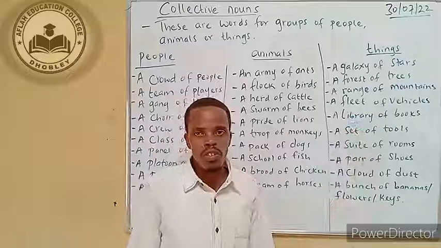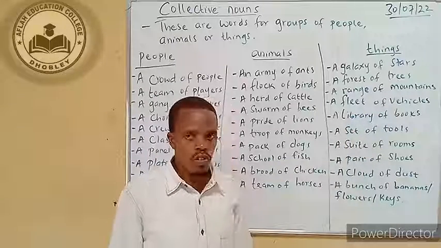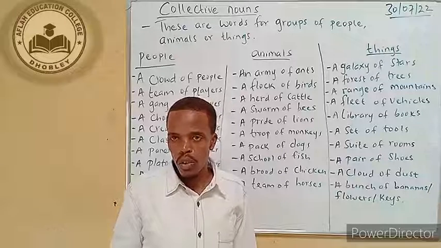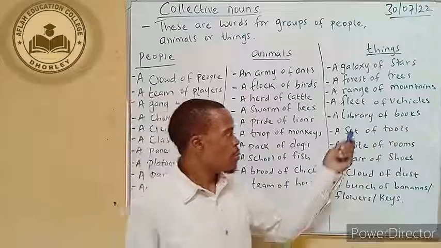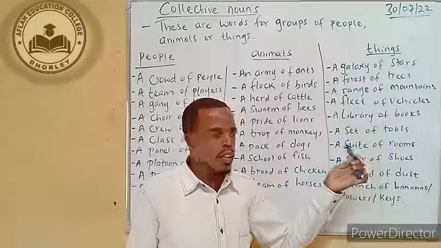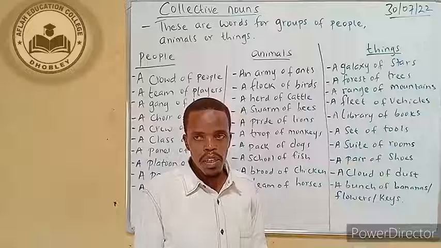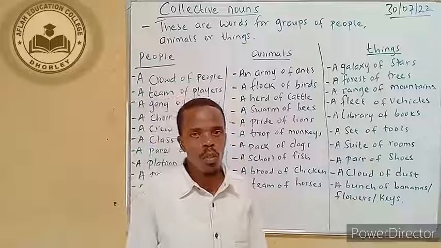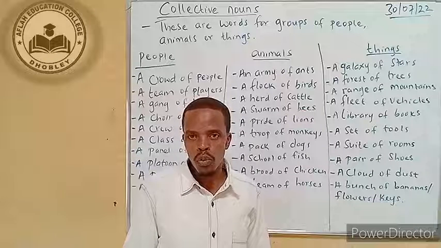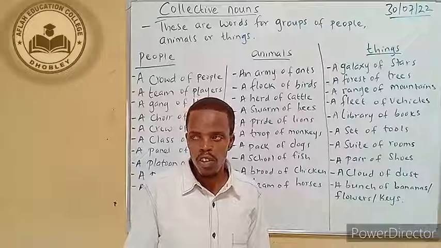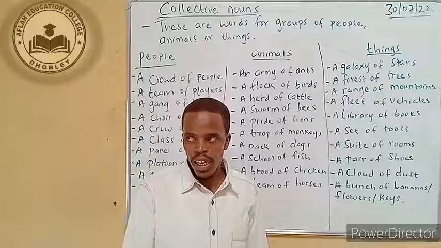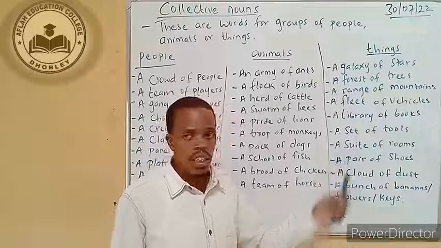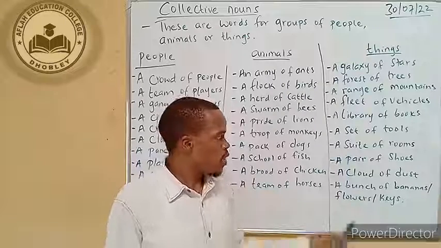A library of books. A library is where you go to read books or where there are books. So a library of books, many books in one place together. A set of tools, the things that you use to do some kind of work. When they are in one box or in one place, we call it a set of tools. A suite of rooms,